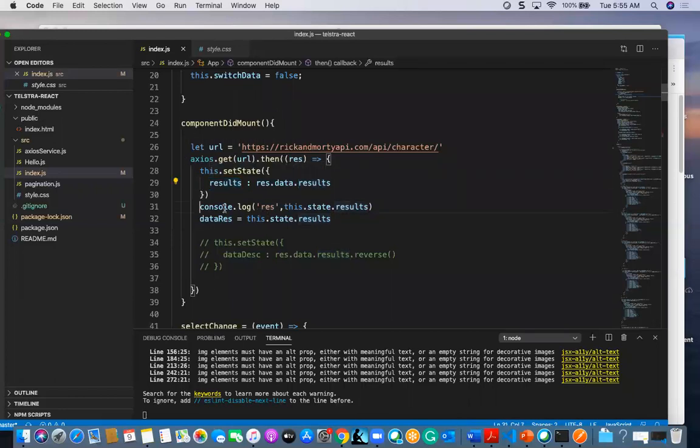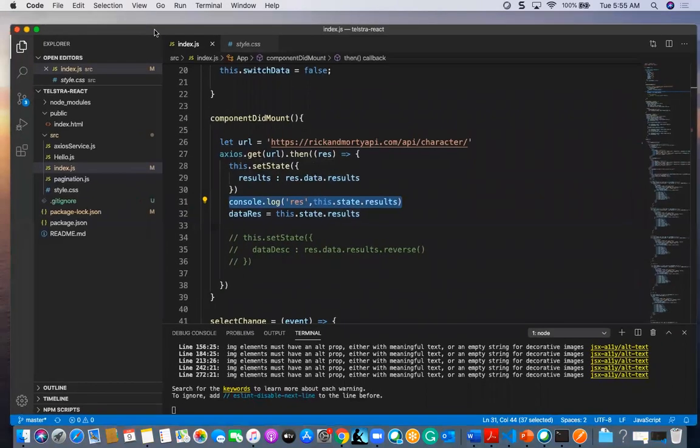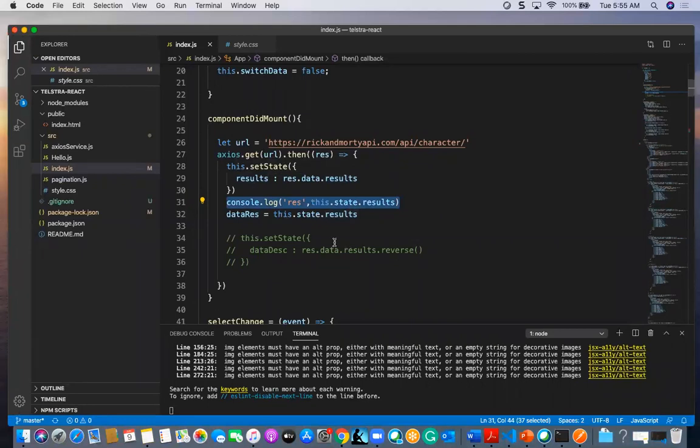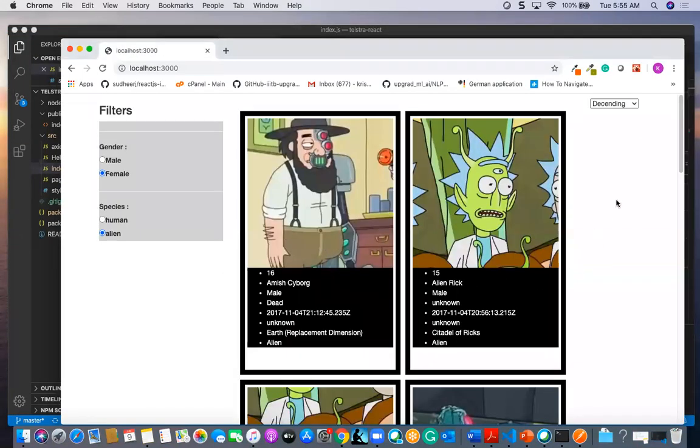If I see in the first statement here, I should find all the data. So let us see whether I am finding this data or not. I have to go to the console.